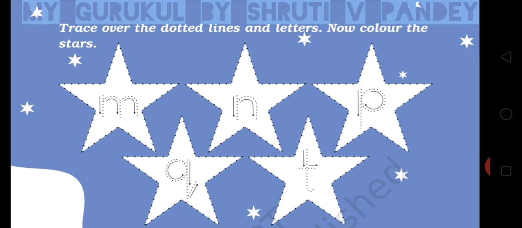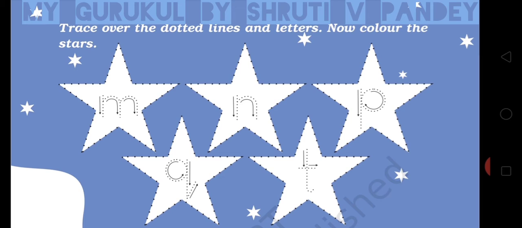In the first star, there is letter M. In the second star, there is letter N. And then there is P. And after that, there is Q. And then there is T.